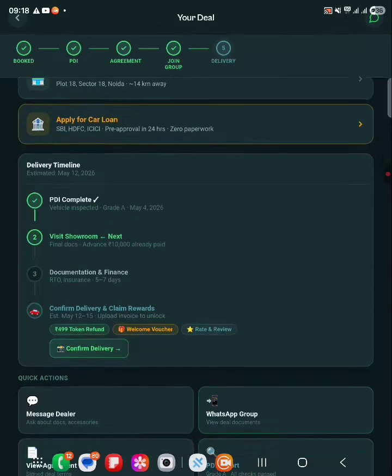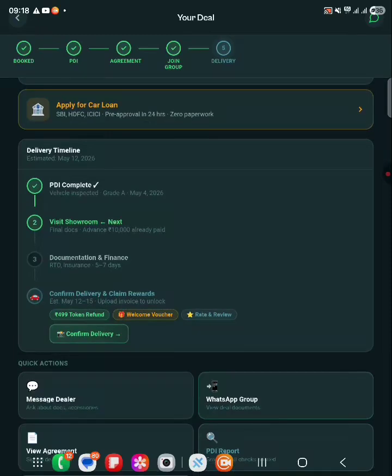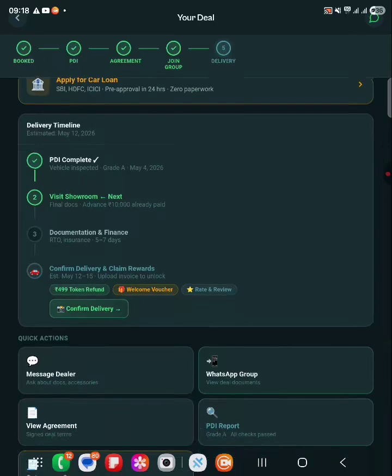The dealer and the buyer are sharing a lot of documents, not a lot, but very important documents. The buyer from his side has already shared his payment proof, the agreement copy, the list of perks, all of it has been shared with the dealer. Now the dealer also needs to share some documents created from his side, that are the invoice copy, the insurance copy, or different types of documents that need to be shared with the buyer also. So the documentation part will be filled with all the documents that the dealer will provide.